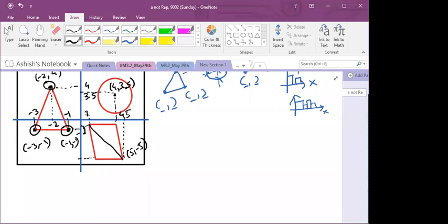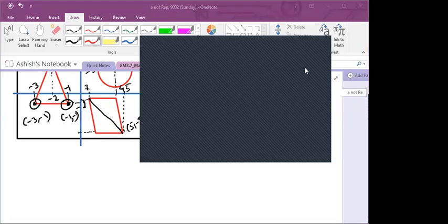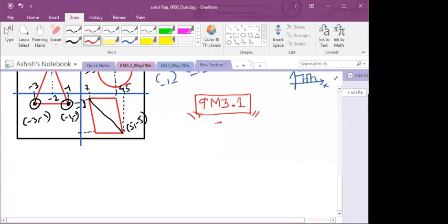Shall we move to questions now? Okay, sure. So let us start our 9M 3.1 exercise. Right, let me show you the in-class exercise. Obviously, a diagonal will have only two coordinates, right? Because a diagonal has two vertices, two end points. Okay, so let us start 9M 3.1 in-class exercise.